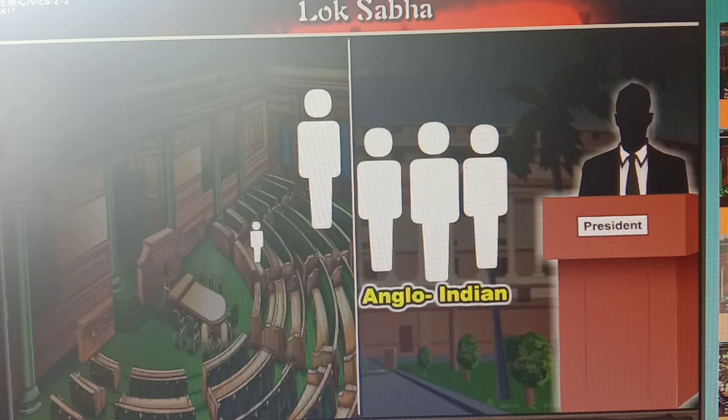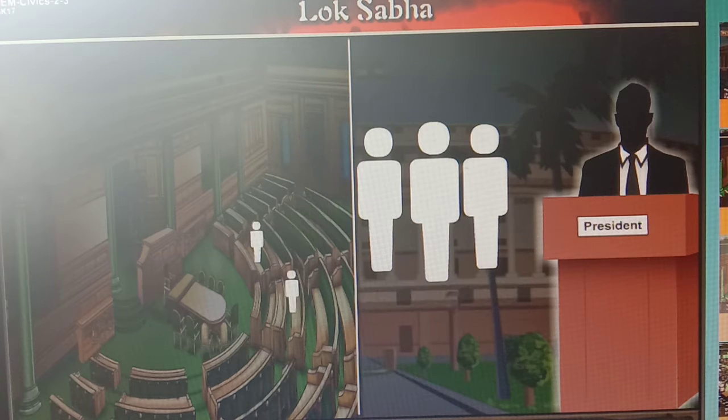So if there is no representation for the Anglo-Indian community, then the President can appoint 2 members from this community to the Lok Sabha. Such a provision is there. These are all the composition of Lok Sabha.